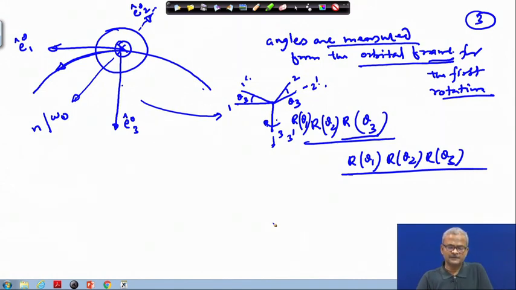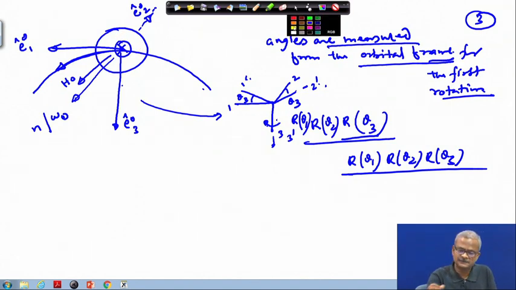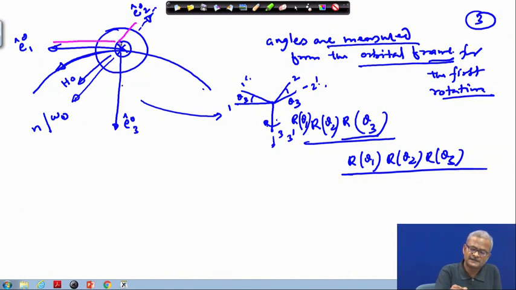And inside the wheel you are already giving the bias momentum. You are giving the bias momentum along this direction. I told you that it is along the E2 direction of the body axis. Right in the beginning your body axis is coinciding with this frame. So your body axis is like this, this is E1, this is E2, and vertically down is your E3. So H0 will be pointing right in the beginning in this direction. If you give a disturbance, this H0 vector will then be in another direction.